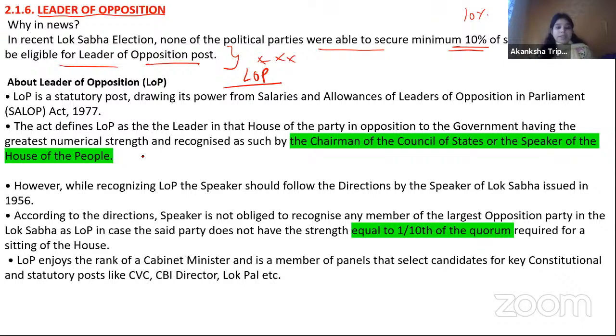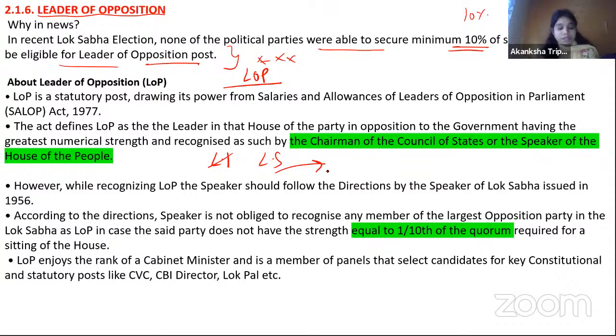Second thing, there can be a question in the prelims examination: who will recognize that this party has all the criteria for fulfilling the leader of opposition? So when it comes to the legislative assembly, or when it comes to the Lok Sabha, the power goes to the presiding officer.